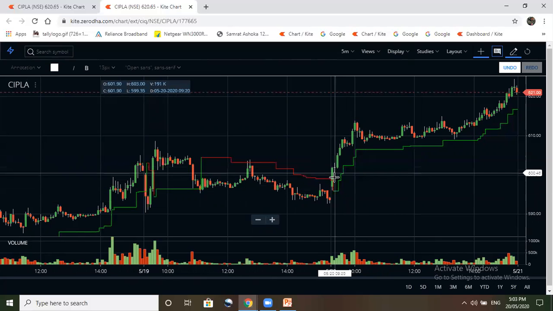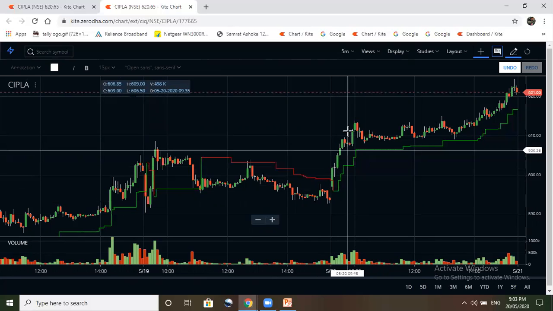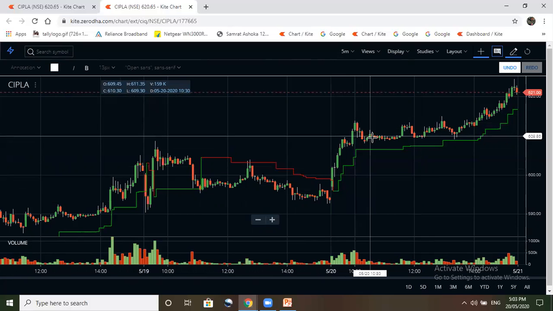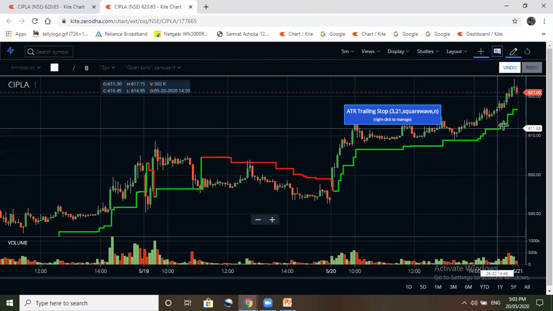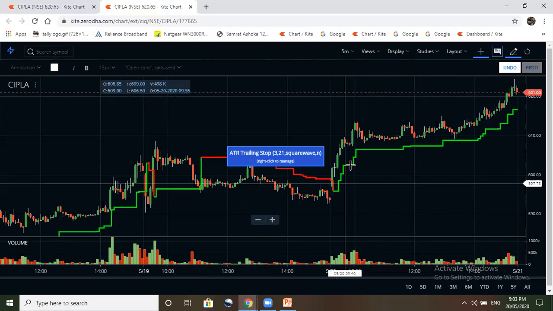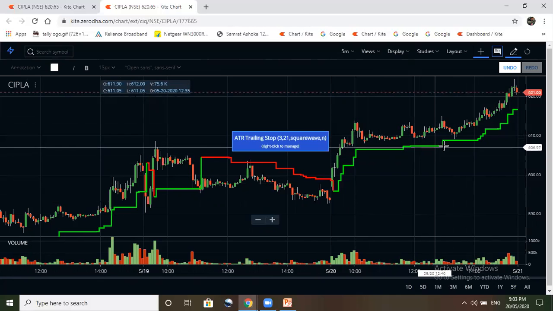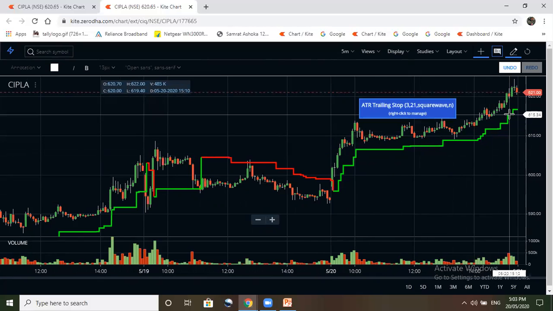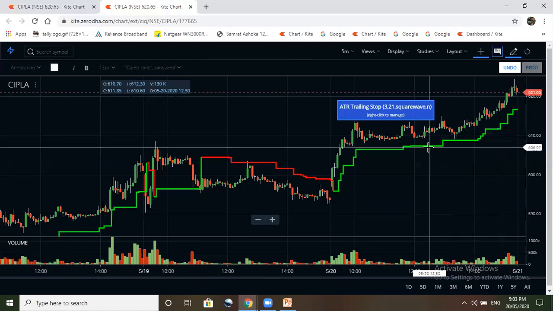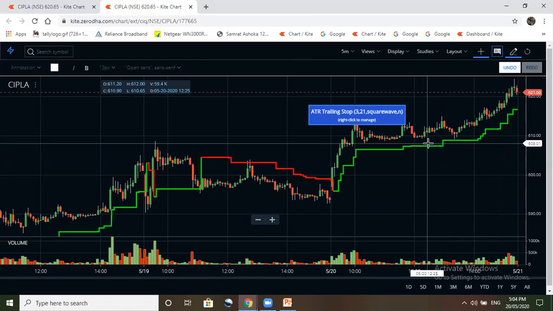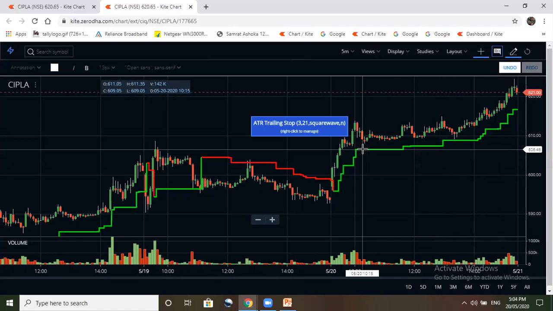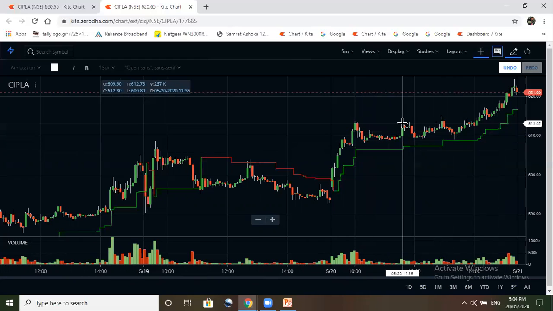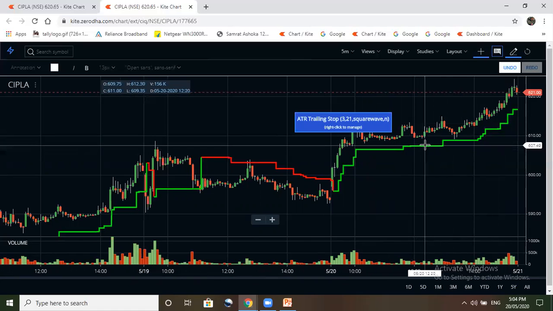Like for example, you have entered here. Now let the stock go up, and whenever the candle closes below this green line, like you can see here, a green line, whenever any candle closes below this green line, there you have to exit your trade, because that means your trailing stop loss got hit. Like you came here, now your trailing stop loss comes to 606. So as the price moves higher, the trailing stop loss also moves higher.